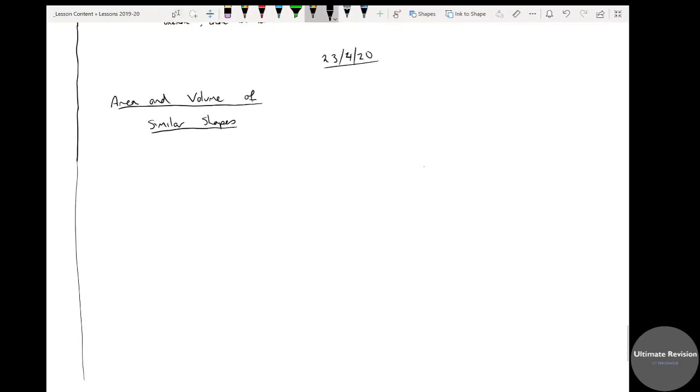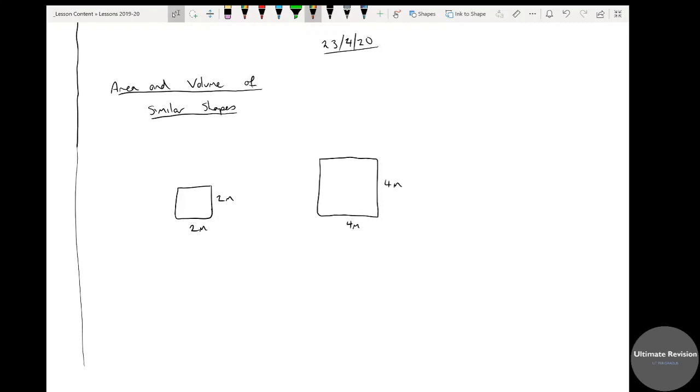Right, okay, so if we've got two squares here, and I'll say the length of that square is 2, the length of that square is 4 meters. Now, obviously, the length scale factor to get from the small one to the big one in terms of length. Now, length scale factor I'm going to call LSF. That means the length scale factor. You simply times by 2, wouldn't you? You double to get from the small square to the bigger square. You times by 2.